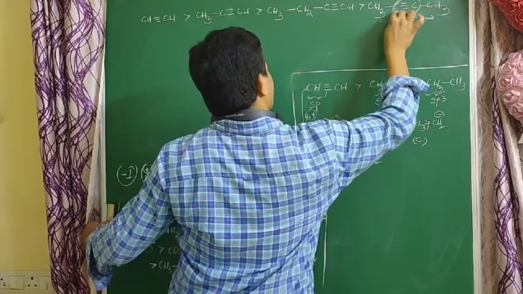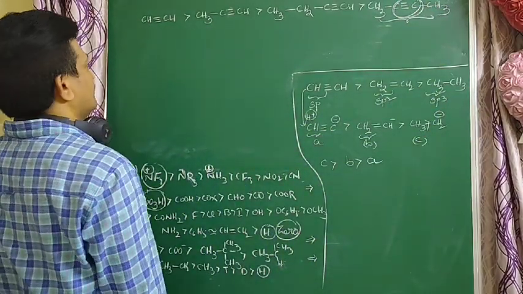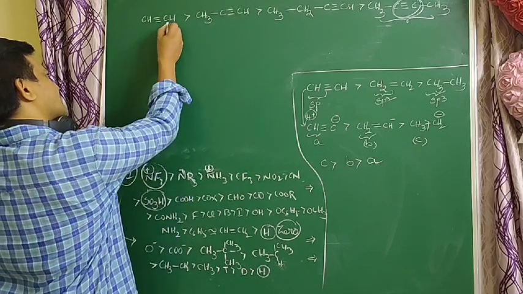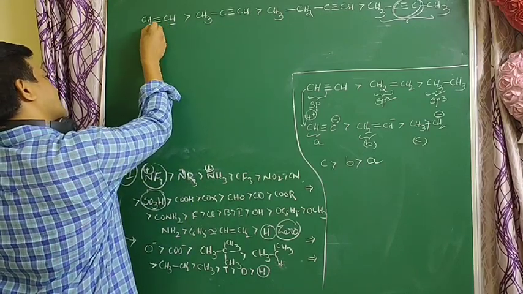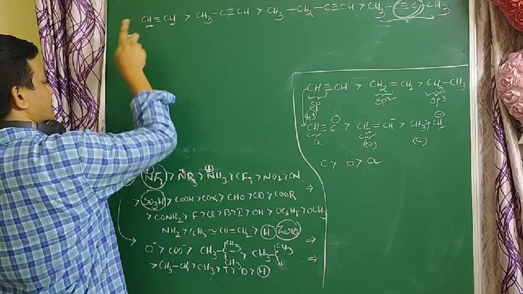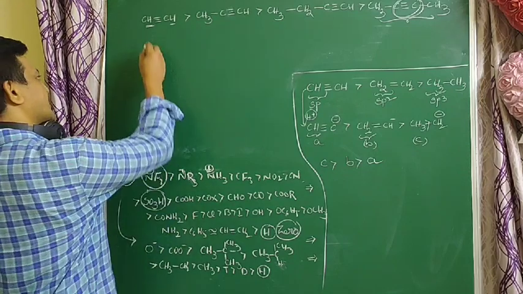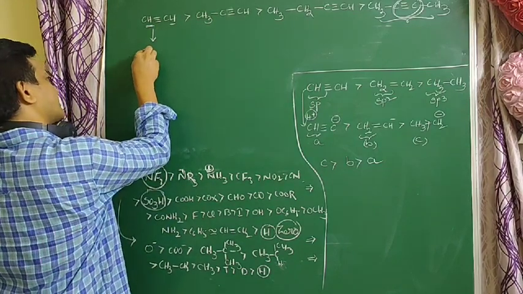Why? Because there is no acidic hydrogen. It is the least acidic. Here the triple bonded hydrogens are the more acidic hydrogens. Why? Because that carbon is an sp carbon, the most electronegative carbon, so that compound easily gives H plus ions.